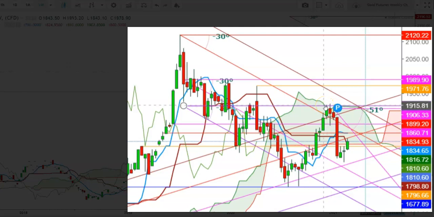But here you can see how the gold futures have been facing stiff resistance at the levels of 1919, where the gold futures could not sustain above the levels of 1919 and found a steep downward move. This bearish move confirmed the continuity of bearish sentiments in gold futures, because here you can see how the gold futures tested the upper end of Ichimoku cloud during the month of May 2021, but since then we have seen a sharp fall in gold futures during the second week of June 2021.